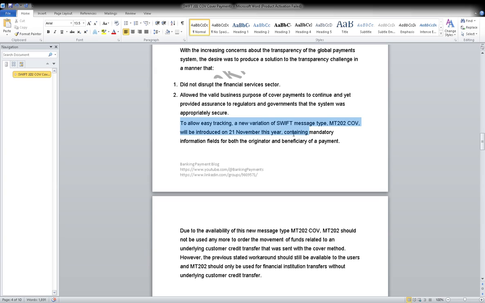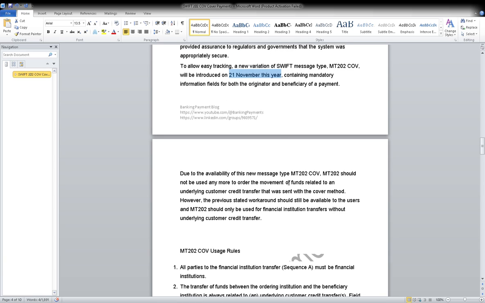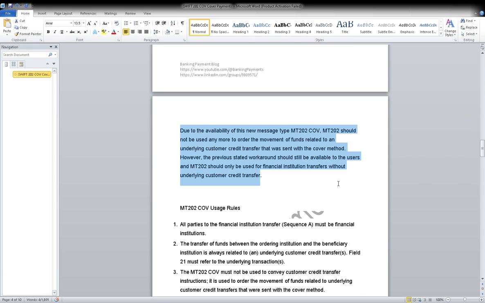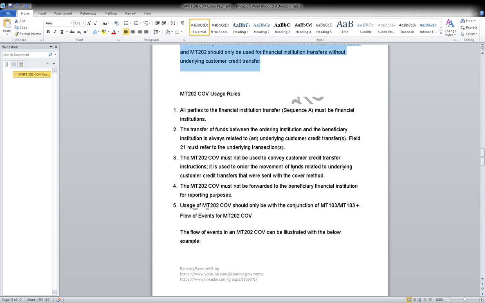To allow easy tracking, a new variant of Swift message type 202 COV was introduced on 21st November of that year, containing mandatory information. So this is just to say why we are using MT202 COV. Okay. And the rules of MT202 COV: all parties in the financial transfer should be banks.